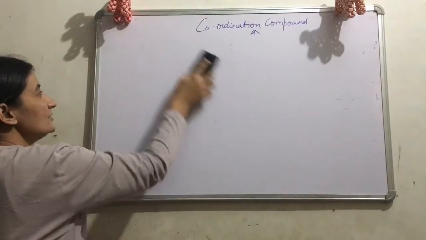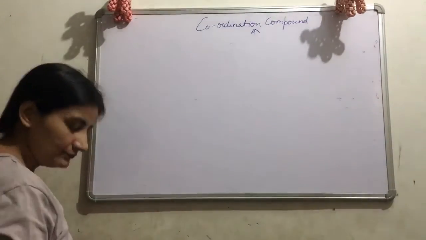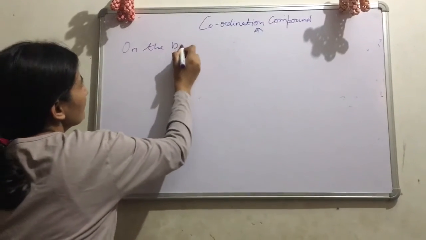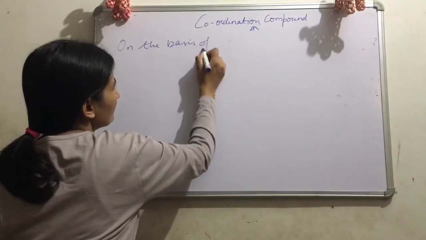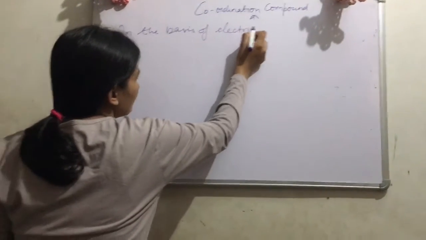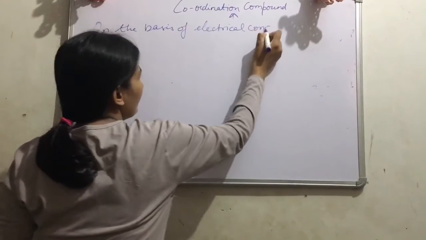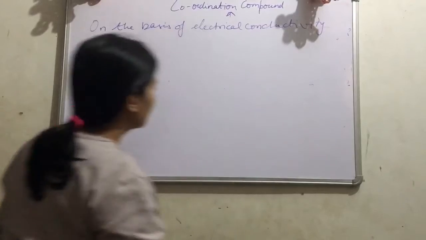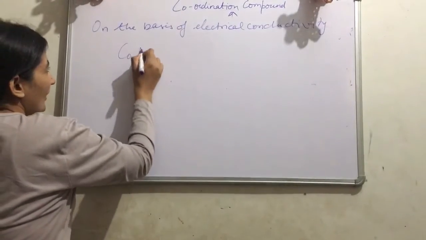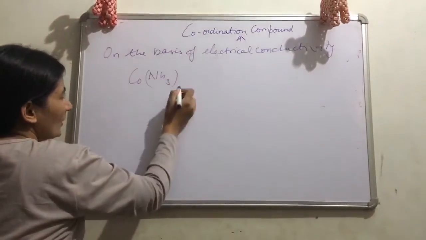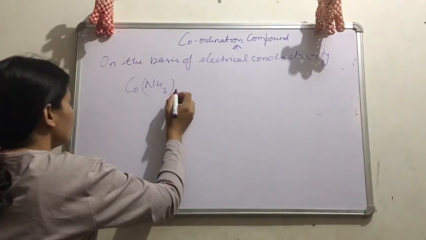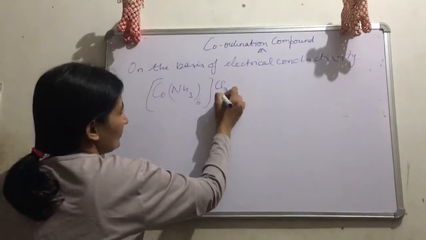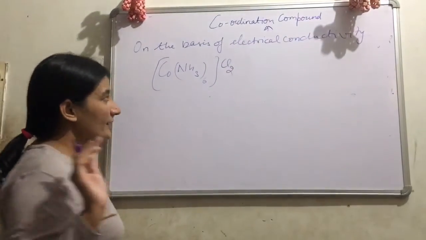Another thing, on the basis of electrical conductivity. Same example we can take, or another example we can take, Cu(NH3)6 Cl2 or Cl3 is given to you.